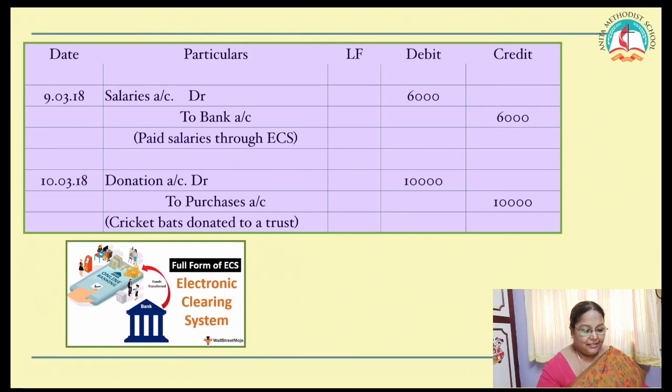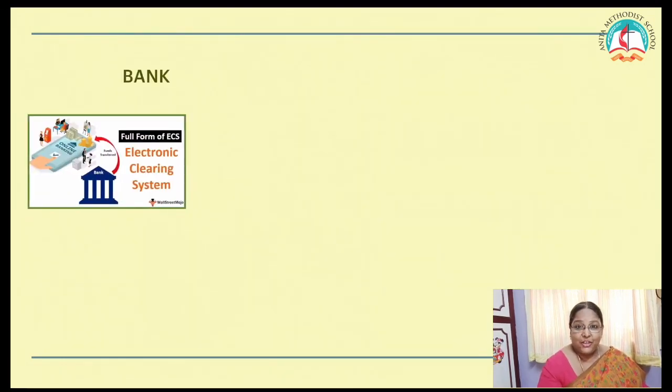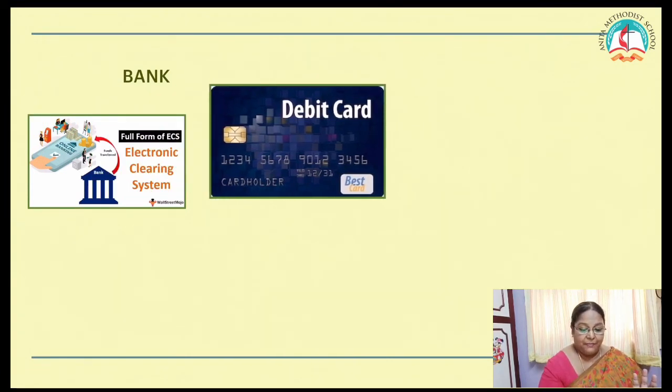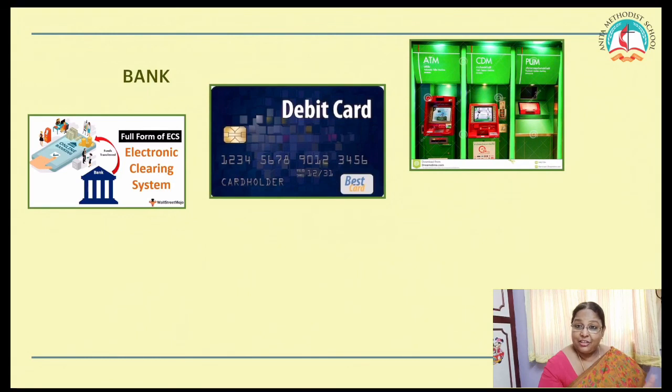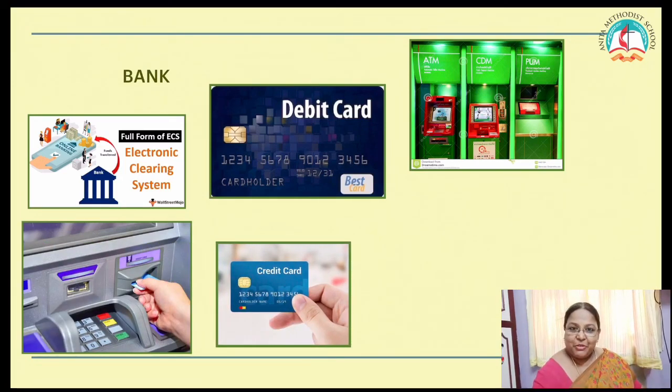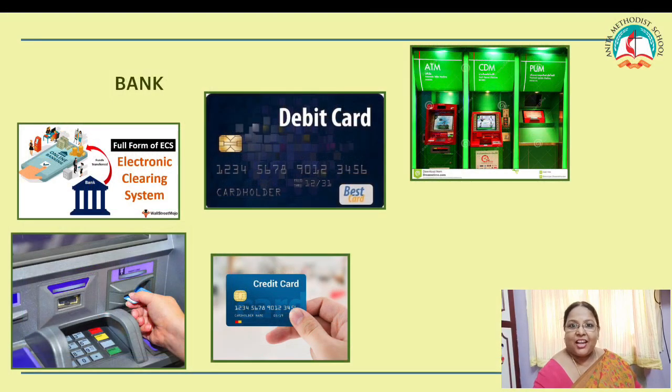Right. See what are the bank transactions we saw in the previous problem. ECS is electronic clearing system. Paid through debit card is a bank transaction. CDM is cash deposit machine. And ATM is automatic teller machine. Credit card. Children, I am sure you are familiar with all this: debit card, credit card, ATM, CDM. You are really very familiar with all this, and I hope you also do some net banking while you order your pizzas or something else for your family.